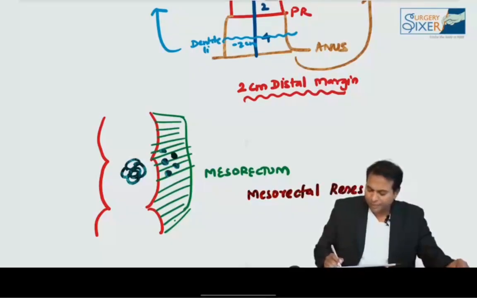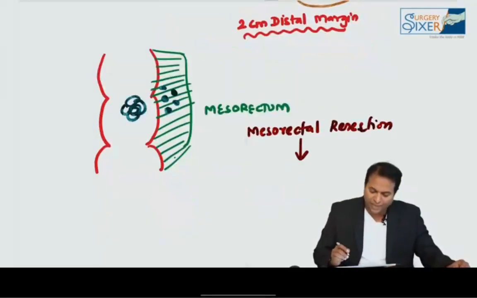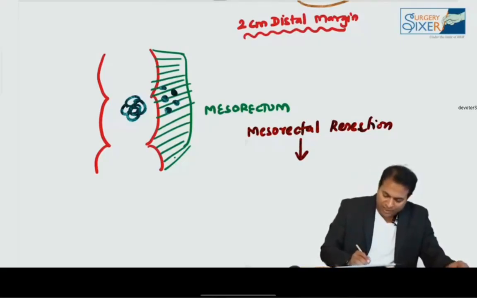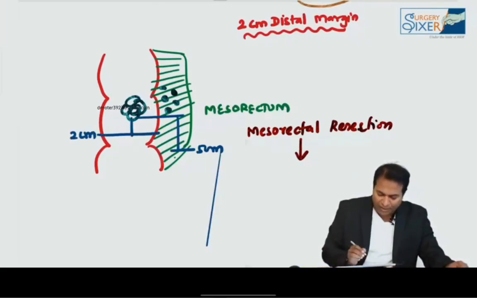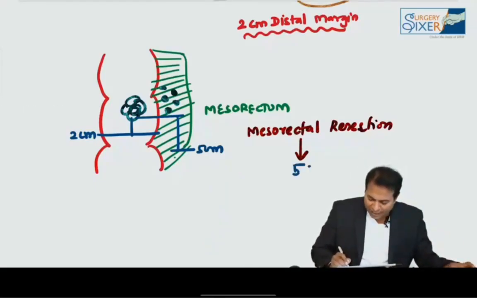How many centimeter mesorectal excision should be done? We call it as 5 centimeter from the tumor. For example, if there is a tumor, the mesorectum should be excised at 5 centimeter distance. Cancer will be excised lumen at 2 centimeter. So luminal clearance is 2 centimeter, mesorectal clearance is 5 centimeter.